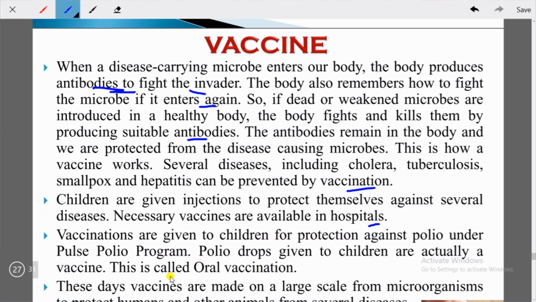This is called oral vaccination. So you can understand this. This kind of vaccination is called oral vaccination, where the children are given drops so that they can be protected against some kind of disease. So polio is one kind of disease that can be prevented by oral vaccination.